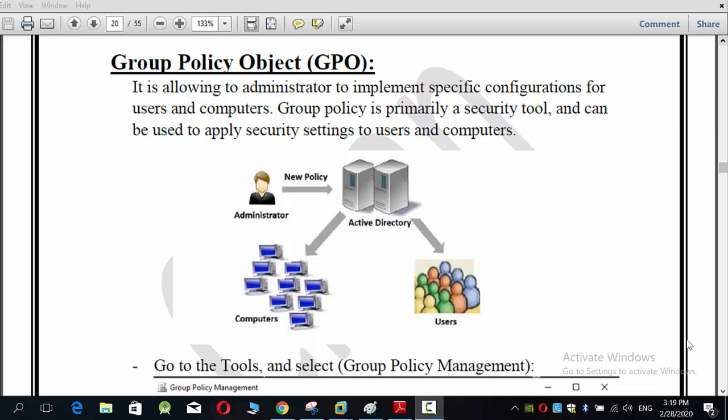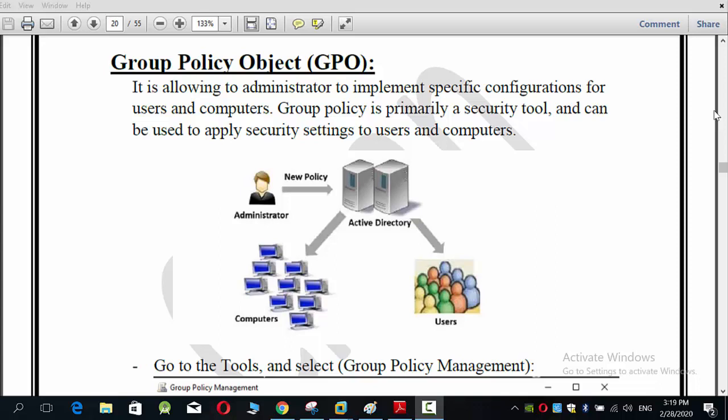For example, I have users and many computers in the Active Directory. Inside Active Directory we have hundreds of users and computers joined to the domain controller. We talked about that in the previous lecture. So the administrator can implement a group policy and security configuration to all the users and computers in the Active Directory.